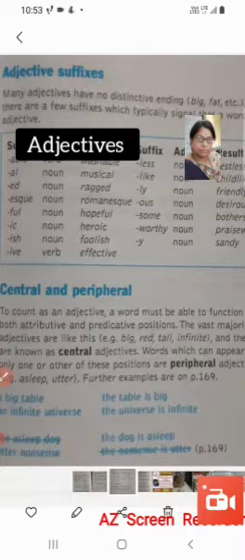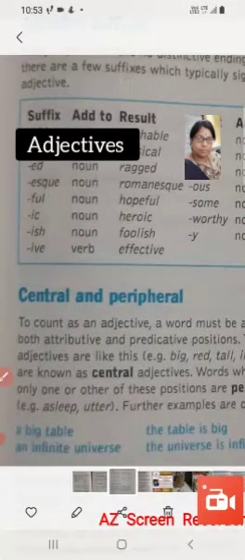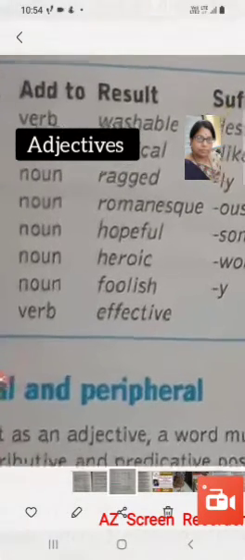For example, here is a table. Able attached to a verb becomes washable.